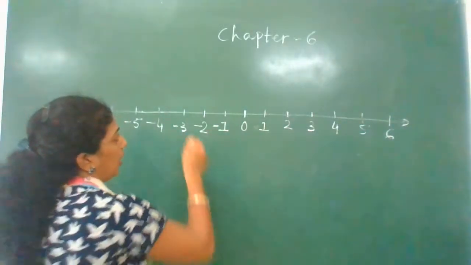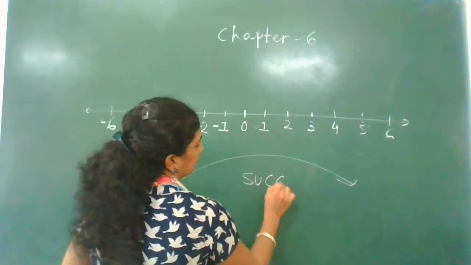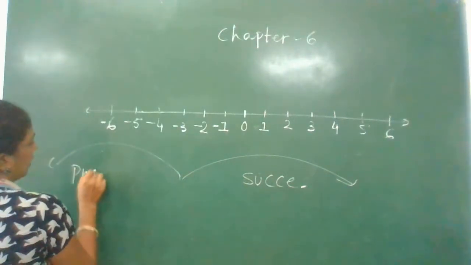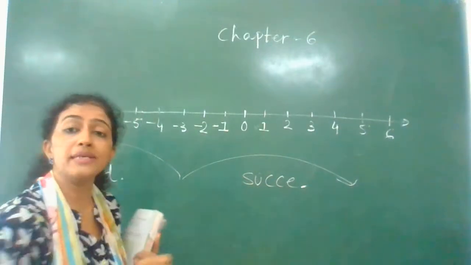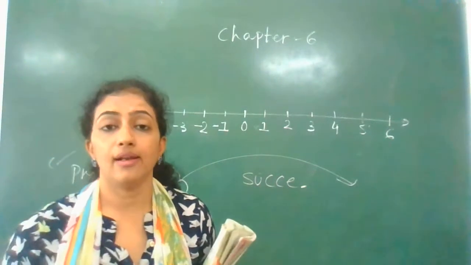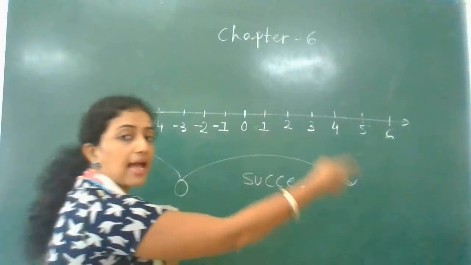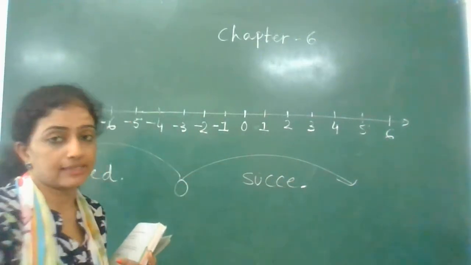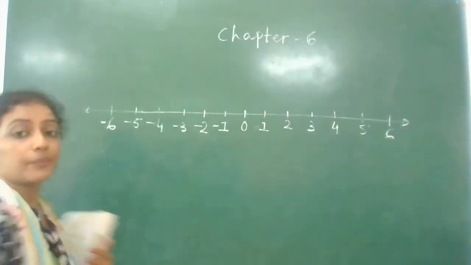Always remember, to the right side you get the successor, and to the left side you get the predecessor. So who is deciding right and left? 0 is deciding right and left. So from 0, if you are moving to the right side, you are getting the successor. If you are moving to the left side, you are getting the predecessor.